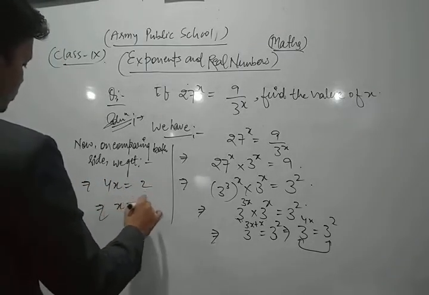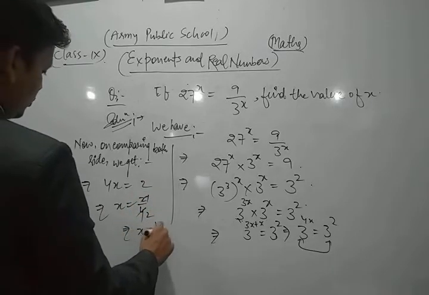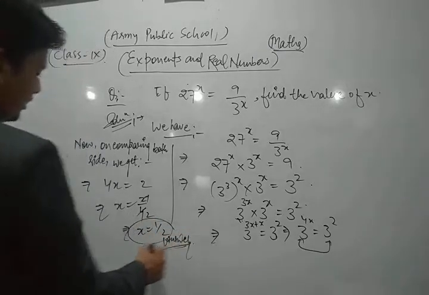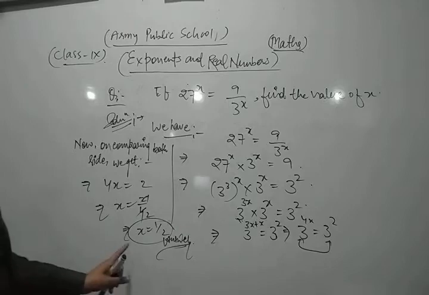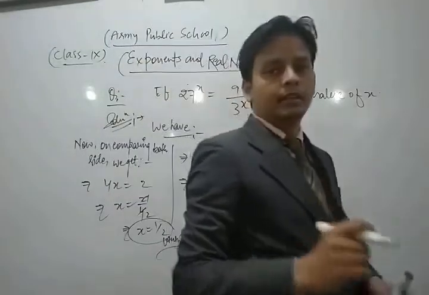So x is equal to 2 upon 4; 2 ones are 2, 2 twos are 4. Thus the value of x is equal to 1 upon 2. This is the required solution of the given question.